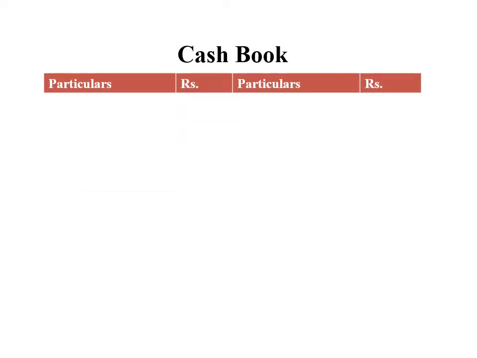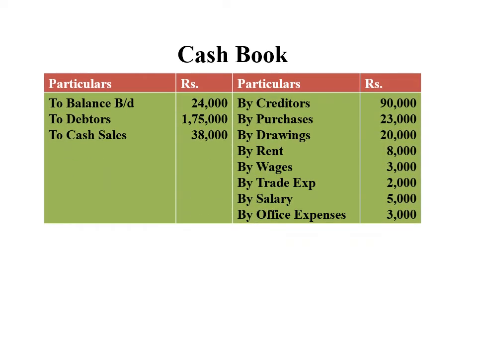So next, preparation of cash book. Since closing balance of cash is not given in the problem, we have to identify the closing balance of cash by preparing cash book. So particulars, amount. First one, to balance brought down. Since cash is an asset, opening balance starts from debit side. So to balance brought down 24,000 rupees.